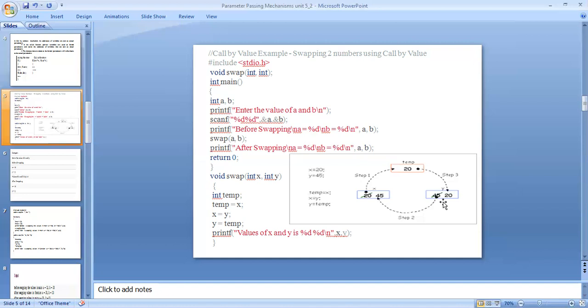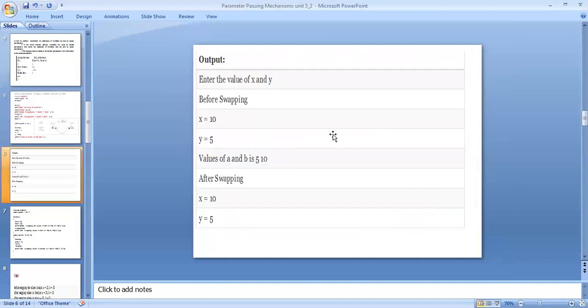After swapping of the values, coming to the output: enter the value of x and y. Before swapping, x equal to 10, y equal to 5. Swapping completed. After swapping, x equal to 10, y equal to 5. This is the output.